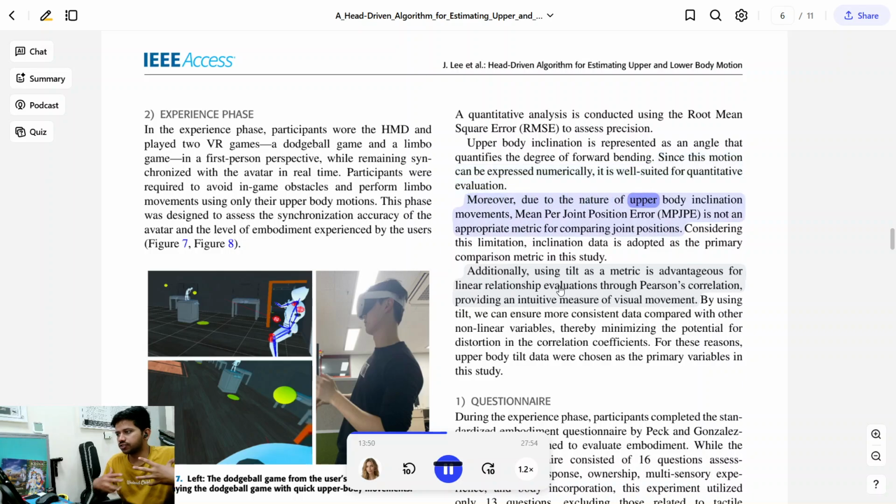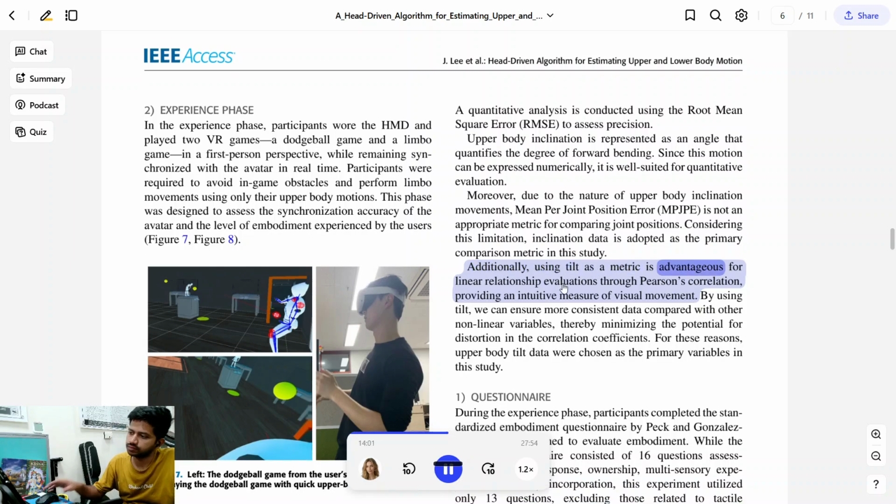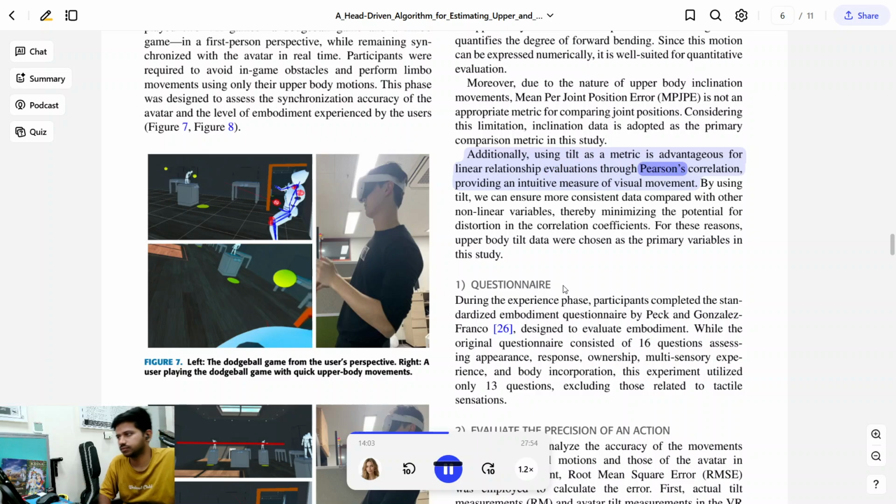Moreover, due to the nature of upper body inclination movements, mean per joint position error is not an appropriate metric for comparing joint positions. Considering this limitation, inclination data is adopted as the primary comparison metric in this study. Additionally, using tilt as a metric is advantageous for linear relationship evaluations through Pearson's correlation, providing an intuitive measure of visual movement. By using tilt, we can ensure more consistent data compared with other nonlinear variables, thereby minimizing the potential for distortion in the correlation coefficients. For these reasons, upper body tilt data were chosen as the primary variables in this study.